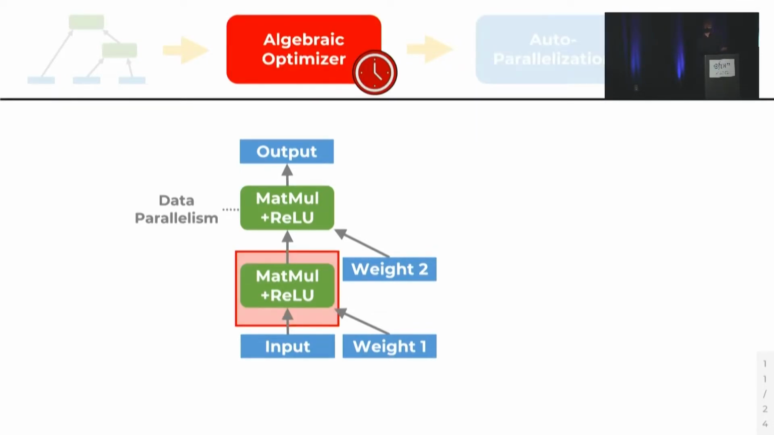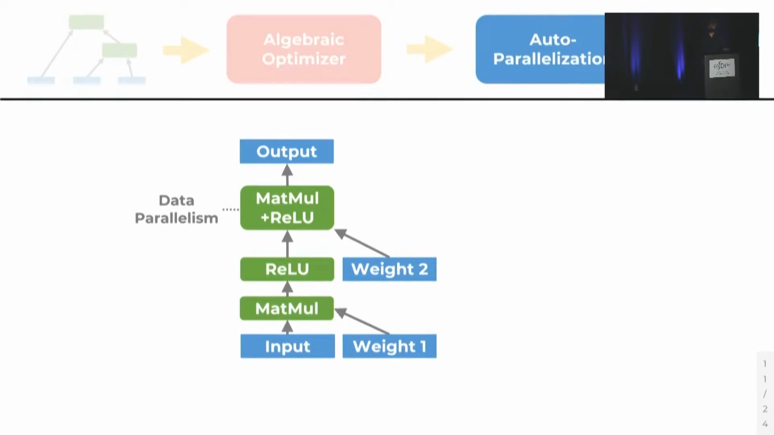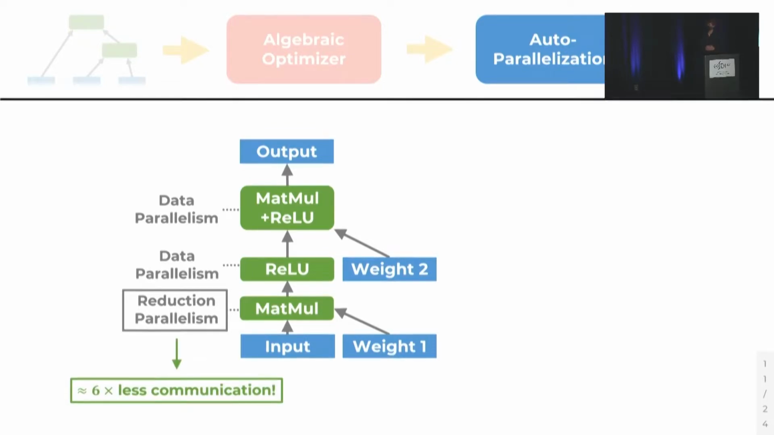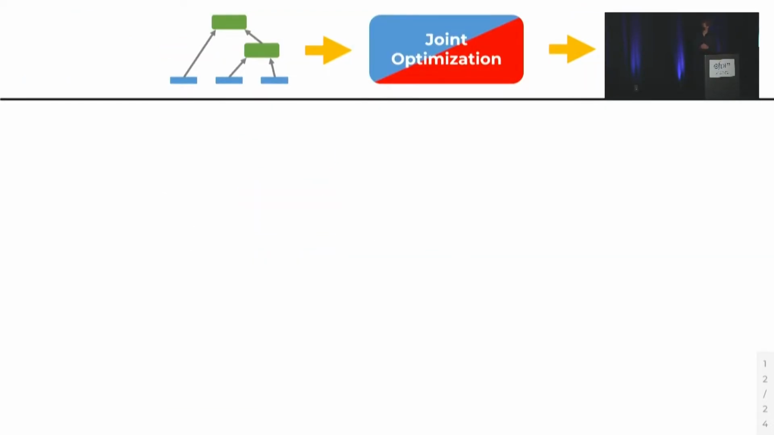However, had we simply not fused that first operation, the autoparallelizer could use reduction parallelism for the first map-mole, which leads to a 6-fold reduction in communication, which far exceeds the performance gain from fusing the models. So clearly this method is insufficient too. Unity proposes to solve this challenge by combining both algebraic transformations and parallelization into a single joint optimization problem. So as opposed to using both techniques separately, we're going to solve both of them at the same time.